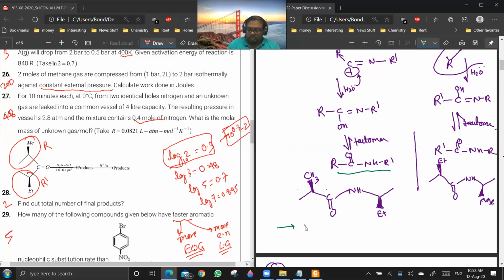So stereochemistry of migratory group remains the same during Beckmann's rearrangement.